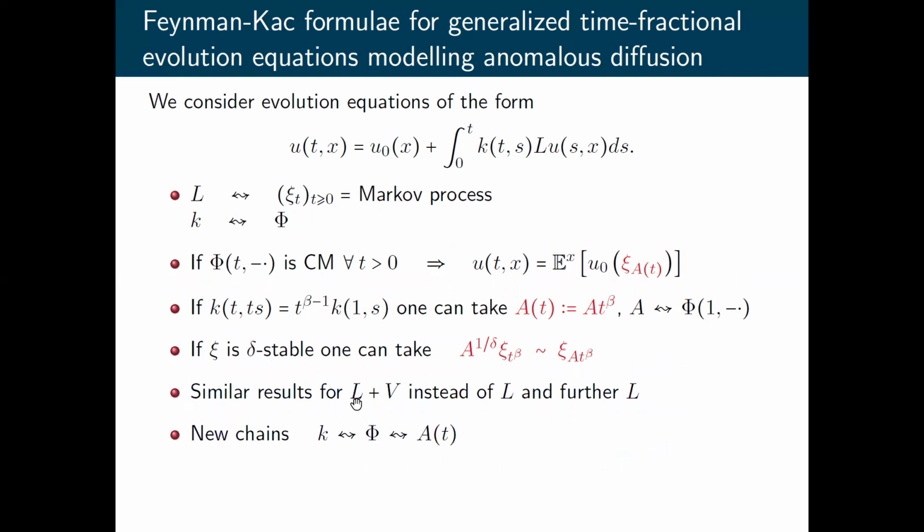Our results, similar results, hold also in the general case for Markov processes, but we also can replace L by L plus V, so we can add a potential, so we can create the Feynman-Kac formula. We can also consider L, which is just a generator of a strongly continuous semigroup or Schrödinger group, so we can consider also time-fractional Schrödinger equations. And also our approach allows, starting from a general kernel K, to construct the corresponding function phi and hence the corresponding random variables A of t.